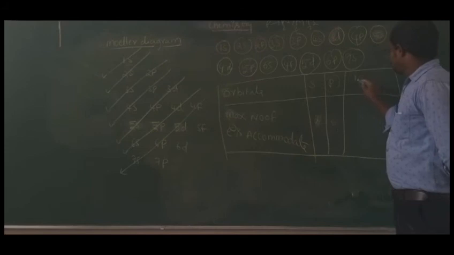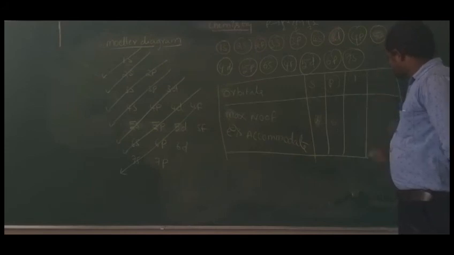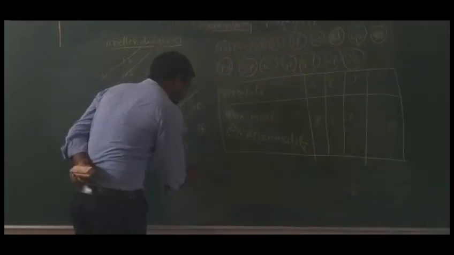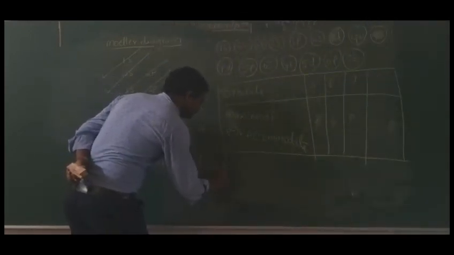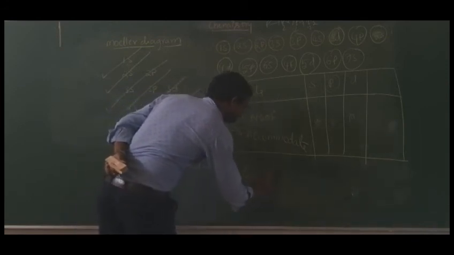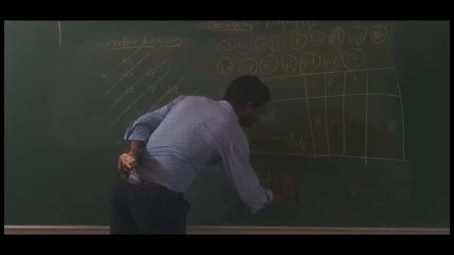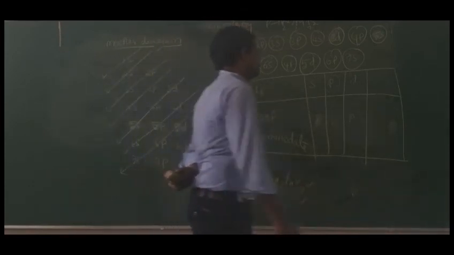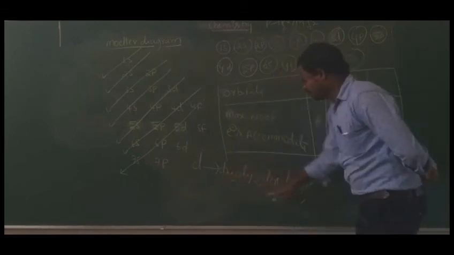Okay, d orbital. So d orbital capacity is 10 electrons because d orbitals are 5 types, that is dxy, dyz, dzx, dx square minus y square and dz square. That is 5. That's why each one can accommodate 2 electrons.